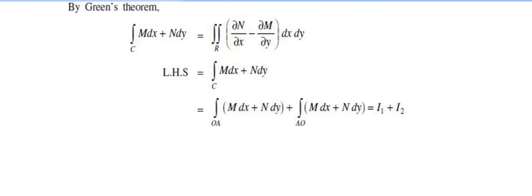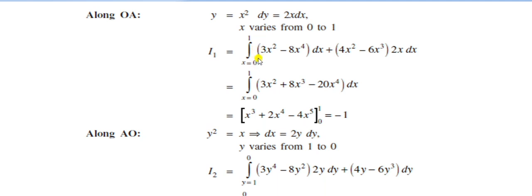I1 is the integral for x from 0 to 1 of (3x² − 8x⁴) dx + (4x² − 6x³)·2x dx, because we substitute y = x² and dy = 2x dx in that equation.